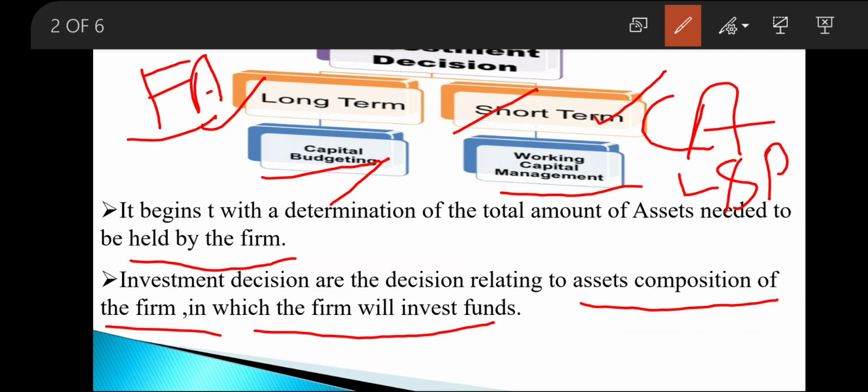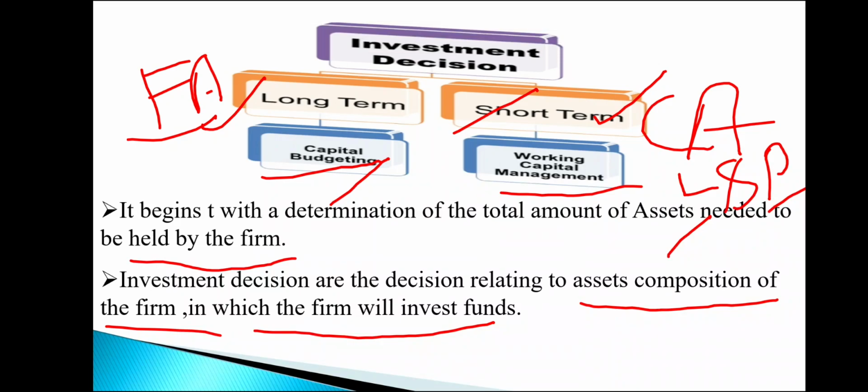The reason is simple: the more liquid the asset, the less it is likely to yield, and the more profitable an asset, the less liquid it is. So a short-term investment decision is one which ensures high profitability, proper liquidity and sound structural health of an organization, right? Next we have your financing decision.